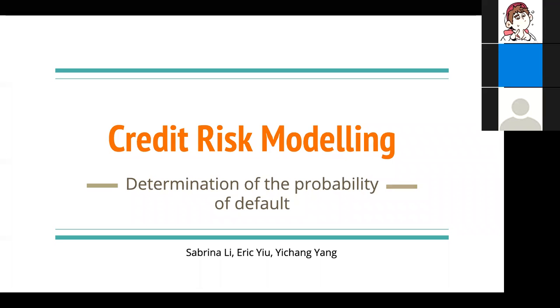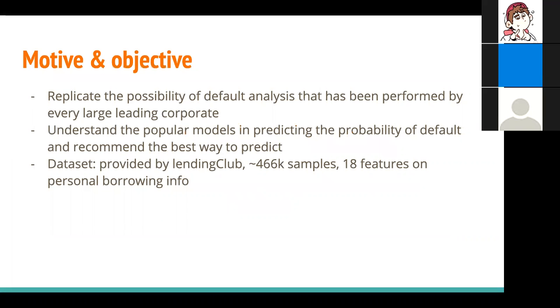Our topic is credit risk modeling. The motive and objective for this project is to replicate the probability of default analysis that has been performed by every large leading corporate and suggest the best model for prediction. The original dataset from Lending Club has approximately 46,000 samples with 18 features on personal borrowing information.